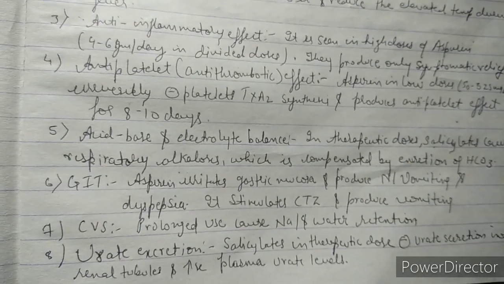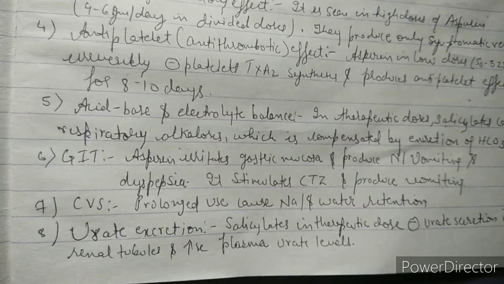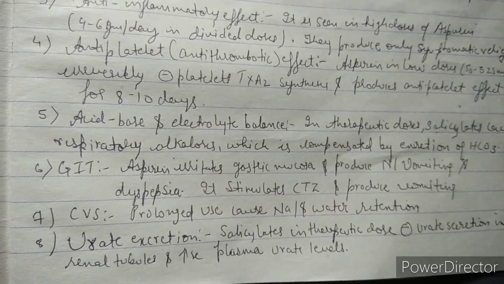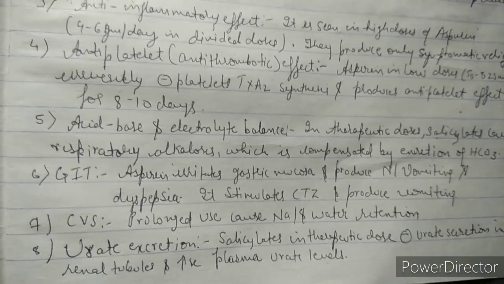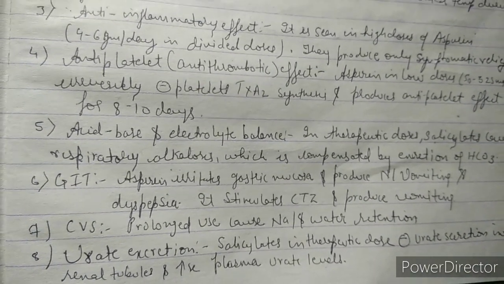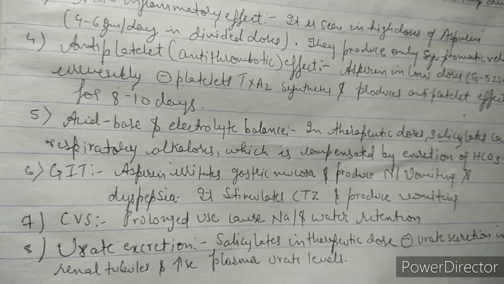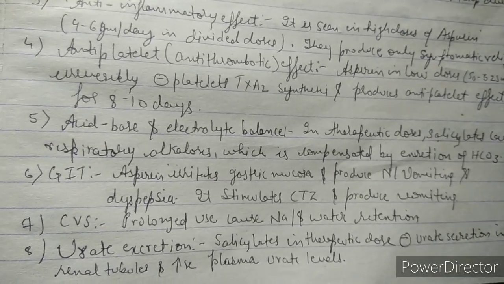It also stimulates the chemoreceptor trigger zone and produces vomiting. Number 7th point, it is CVS. What does it cause in CVS and what is the pharmacological action in the cardiovascular system? In CVS, prolonged use can cause sodium and water retention.